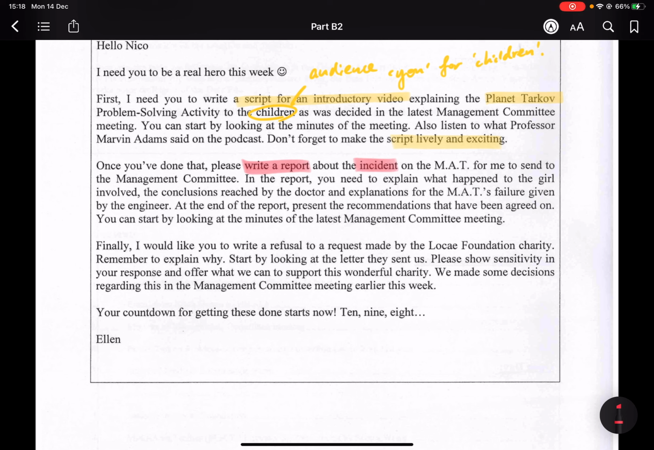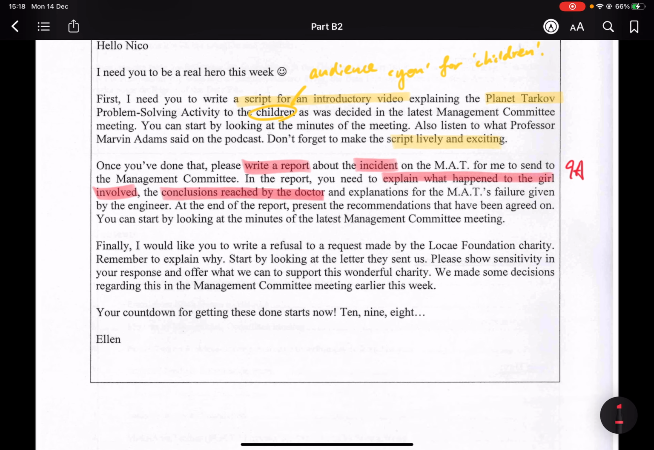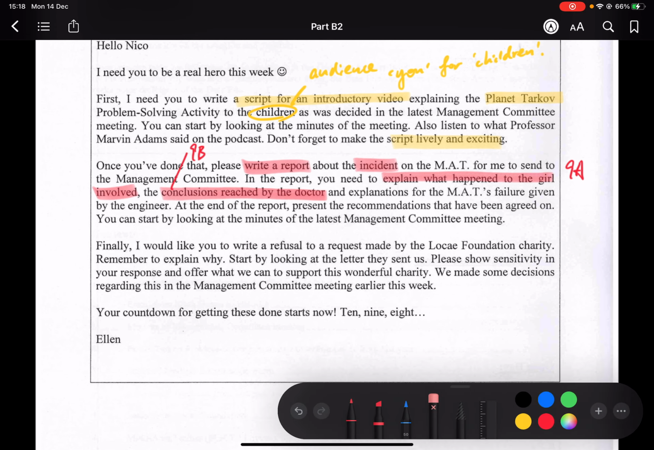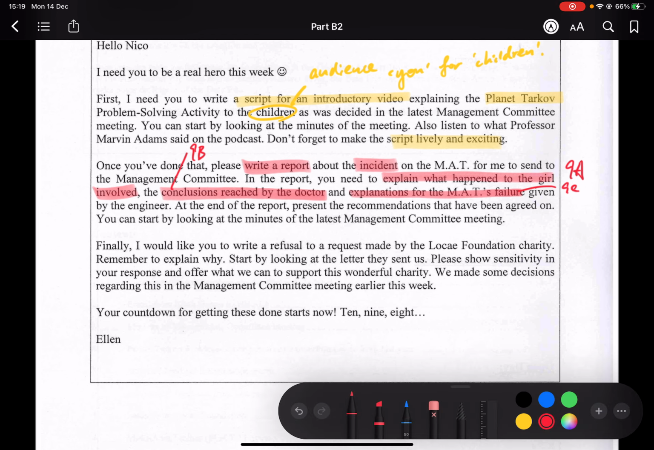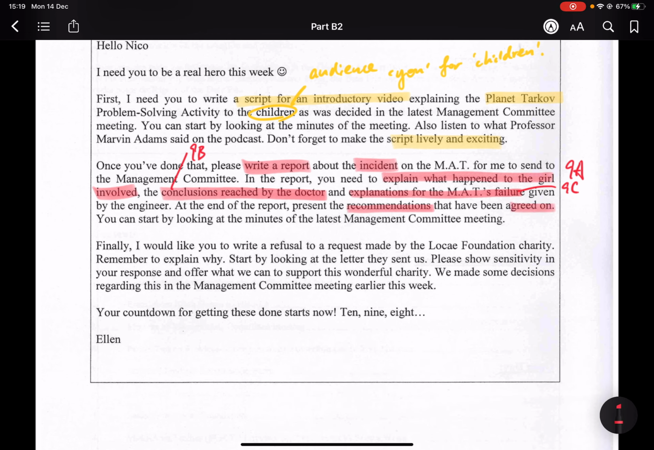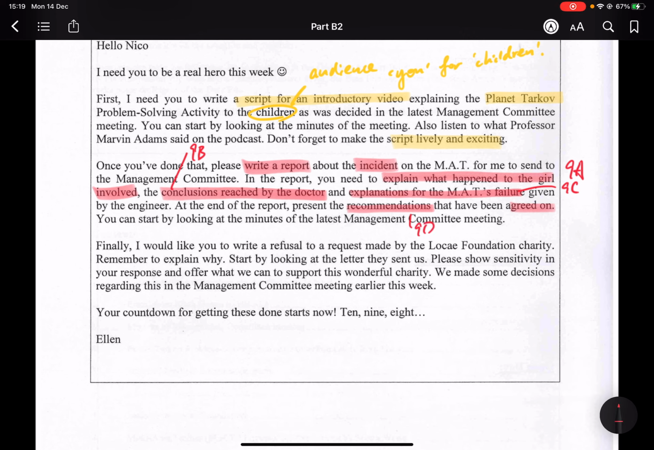So something happened and we need to report what really happened. So there are a few parts. Explain what happened to the girl involved. That would be our paragraph A. The next thing would be the conclusions reached by the doctor. That would be paragraph B. Now we need to explain why there is a failure with the machine. That would be paragraph C. Sorry for my handwriting again. And last but not least, we need to present the recommendations that have been agreed on, which will be our paragraph D.